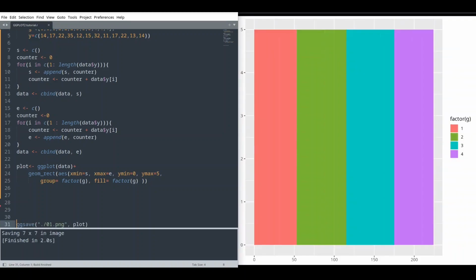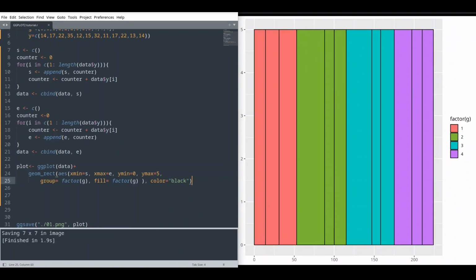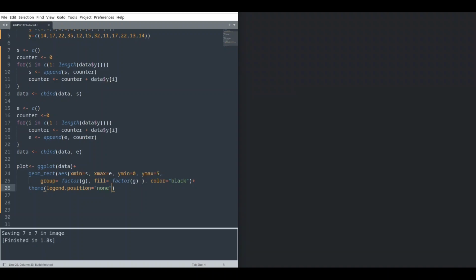Now we should see our result, and in order to see better I'm going to add just color element, and now I'm just going to remove this legend. Equals none. Let's see what we have now.